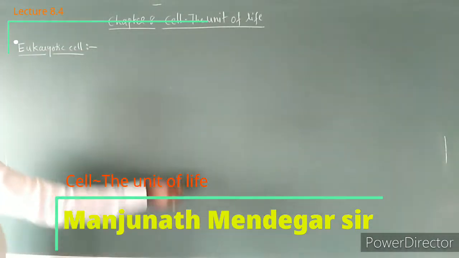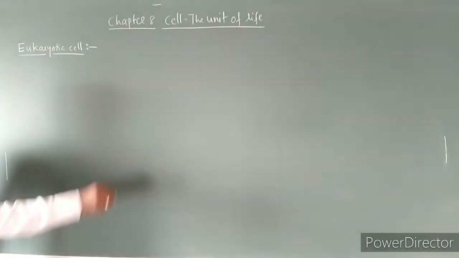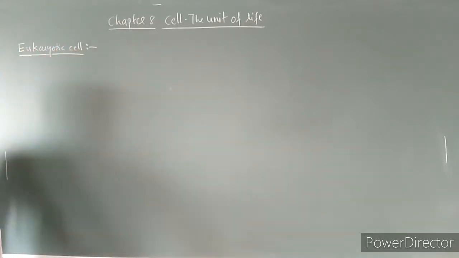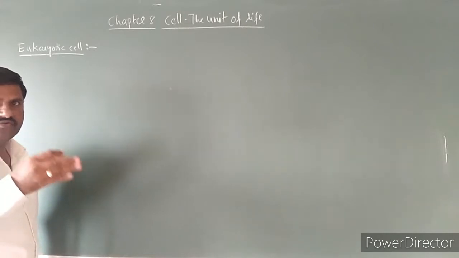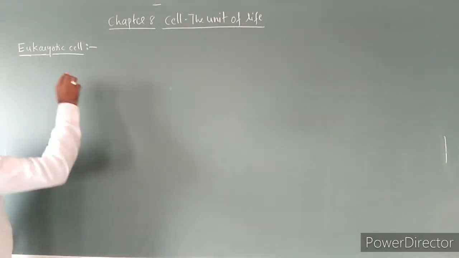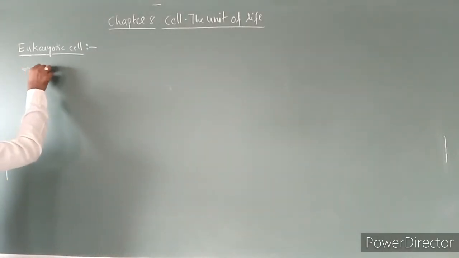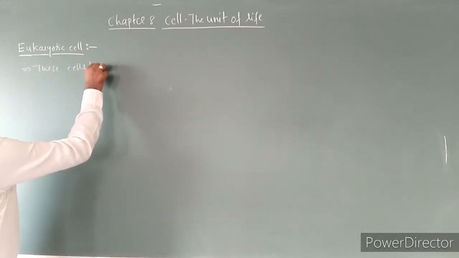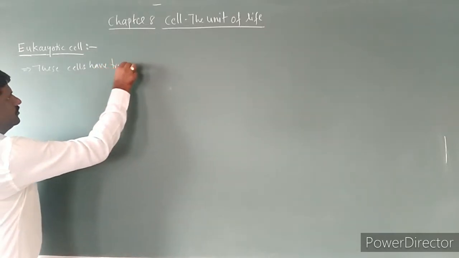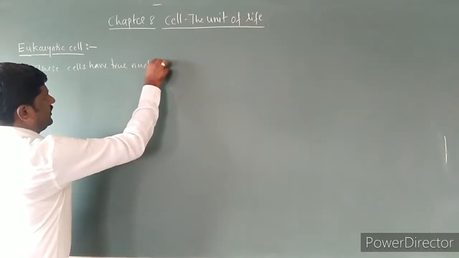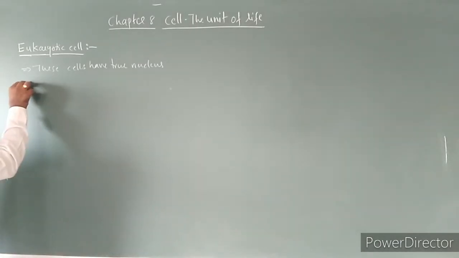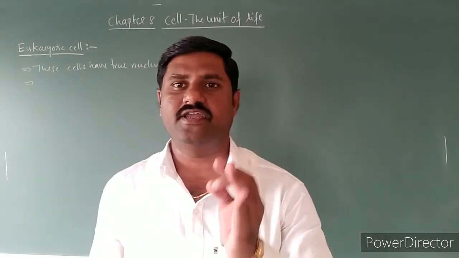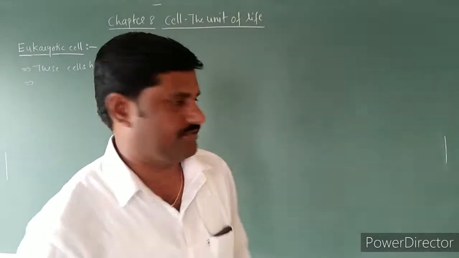So let us start. Eukaryotic, the meaning of this word itself says eu means two, karyon means nucleus. These cells have two nucleus in themselves, right? Two nucleus in the sense that they have a definite nuclear membrane in themselves, right?